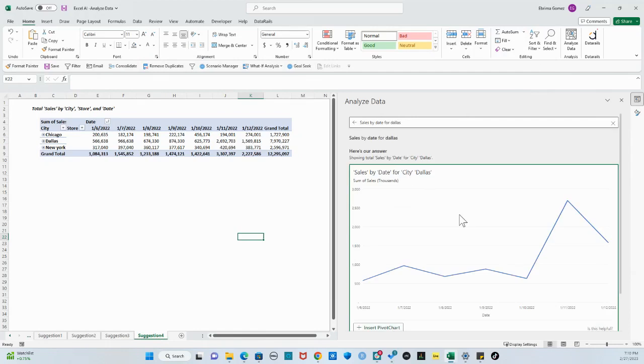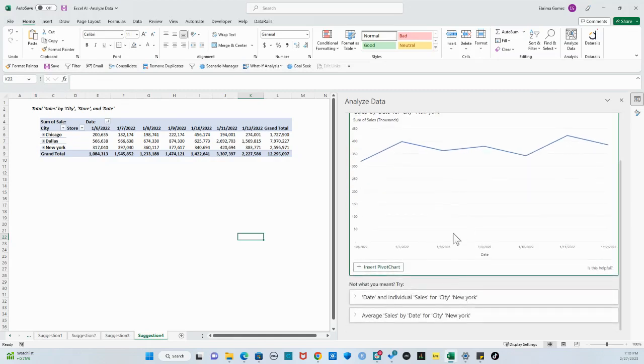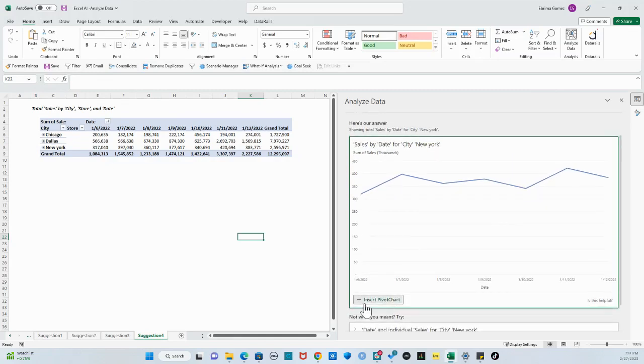So basically it just did it for me. It's just telling me now this is the sales volume right here, the sales dollar value. Here is the date, and this is the trend line for dollars. And you could do the same thing for another city. Let's say we want New York, and we press enter. That's it. So you just give us a line chart, and all you need to do is now just insert that, and then you have your chart ready to go.